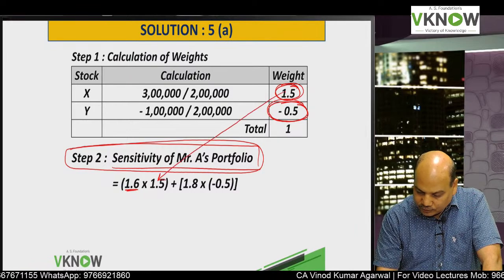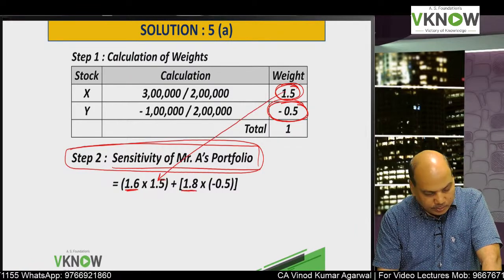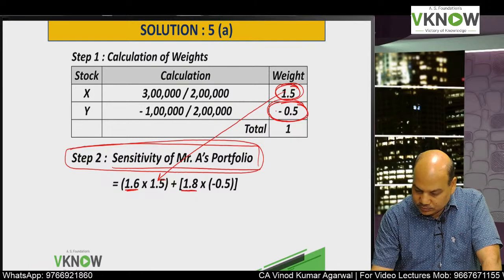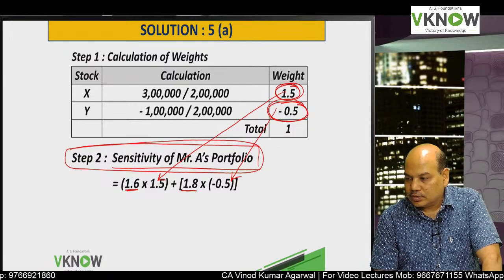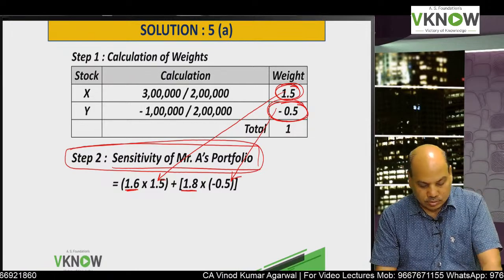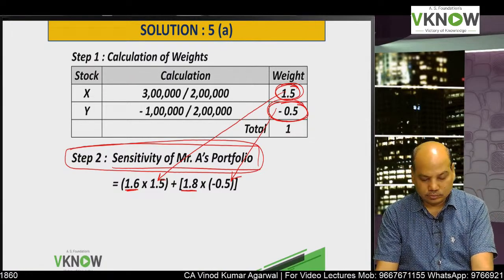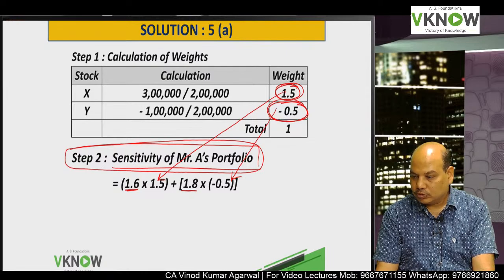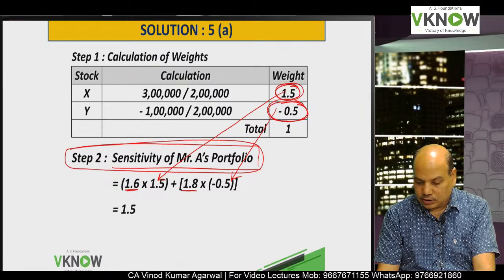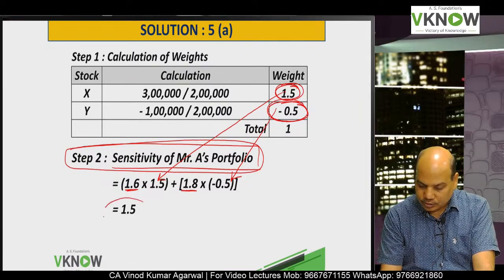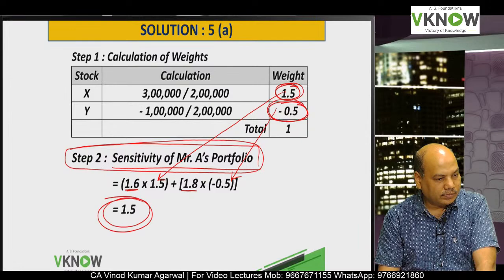Weight is 1.5. Beta of Y is 1.8. Weight is minus 0.5. Kindly solve. What is the answer for the first part? Check the answer. Is the answer 1.5?